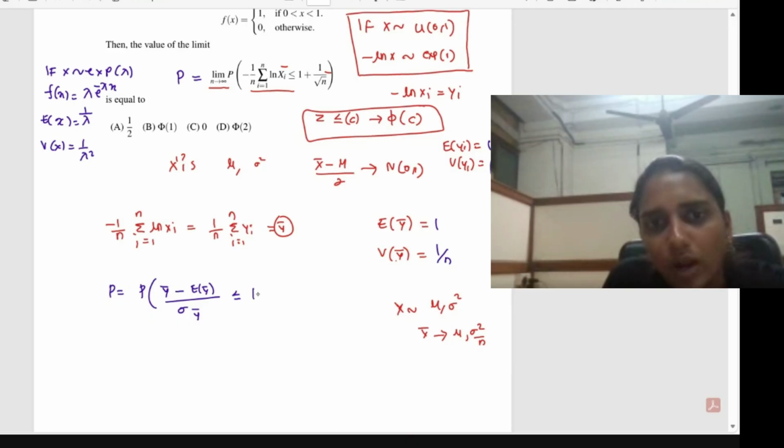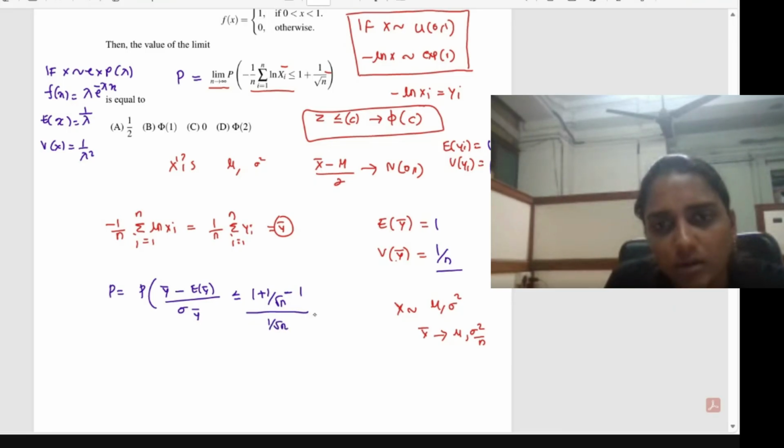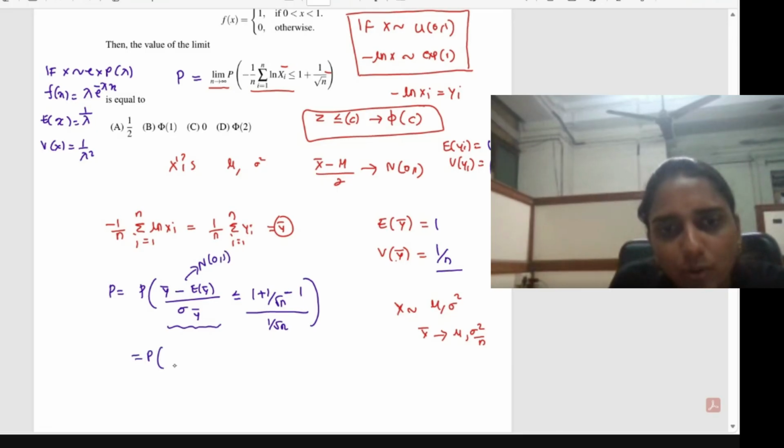That will be 1 plus 1 by root n, minus 1, divided by 1 by root n, which is the standard deviation. This is a standard normal, that is normal 0, 1 variate. So this becomes the probability of a normal variate less than or equal to 1, since the root n terms cancel and 1 minus 1 gives 0.